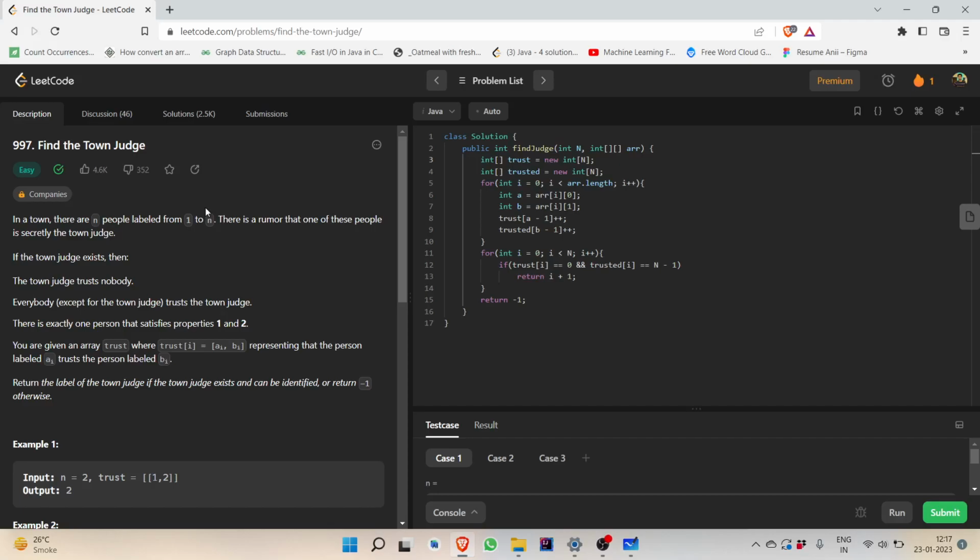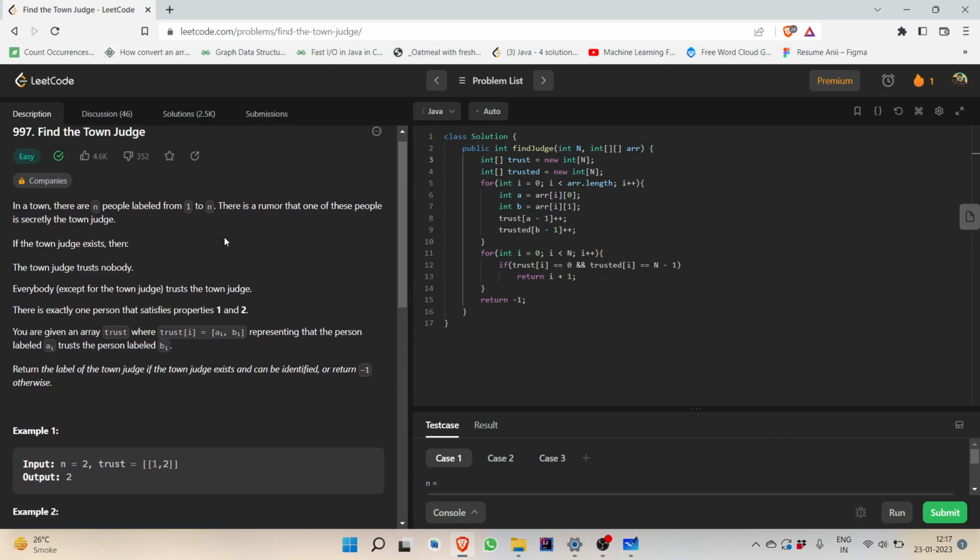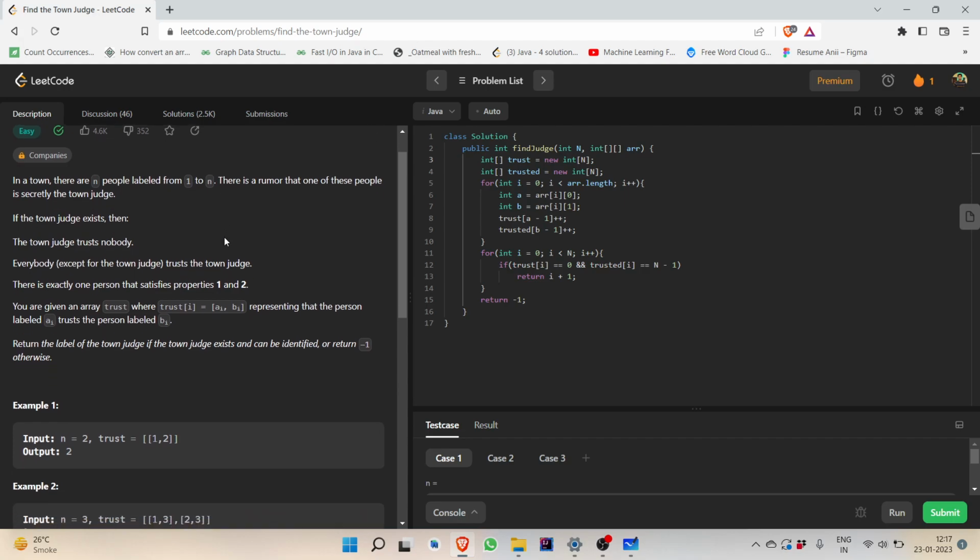So, hello everyone, and welcome to today's LeetCode Daily Challenge, that is Find the Town Judge. Basically, we have been given an integer n, and there are people labeled from 1 to n. There is a rumor that secretly one of them is the town judge. So, what's the condition of being a town judge?